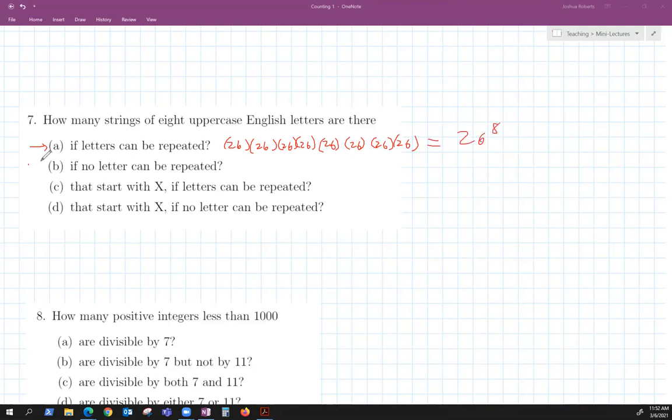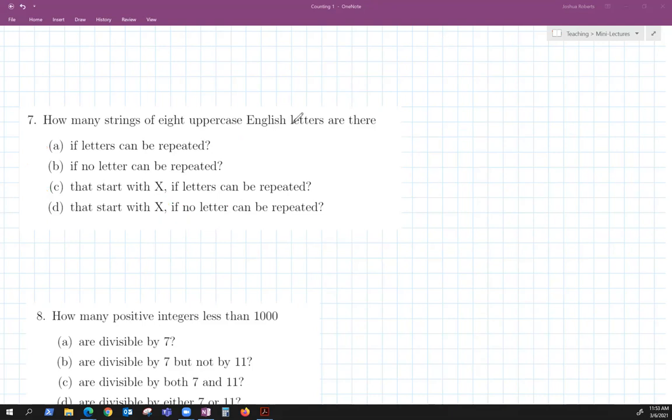What if no letter can be repeated? Well, that means I have 26 choices for the first one, 25 choices for the second one, and so on and so forth. So I'll let you finish that one. What if it starts with X and letters can be repeated? Well, I'm going to have 8 of them again. But for the first one, I only have one choice. It has to be X. But the next one can be 26 choices, and so on. And then part D, think about that one: we're starting with an X and no letter can be repeated.